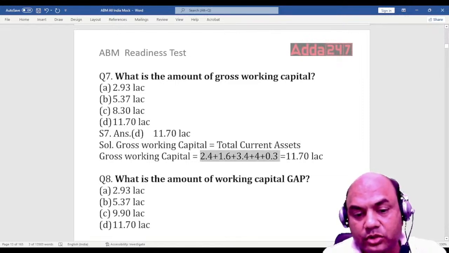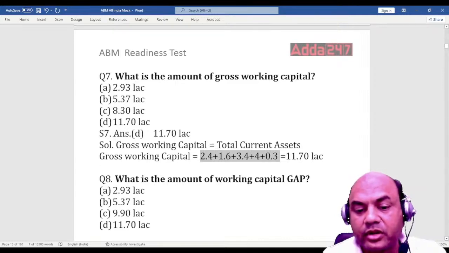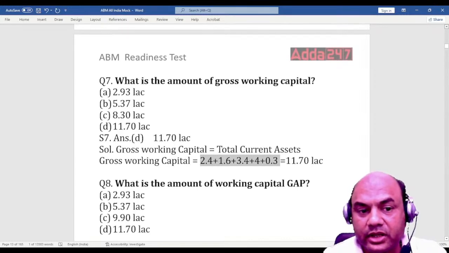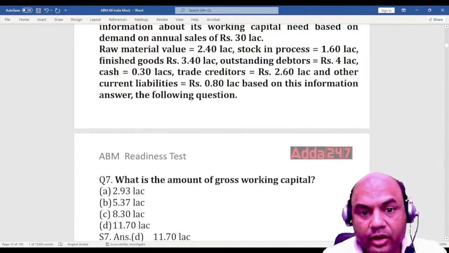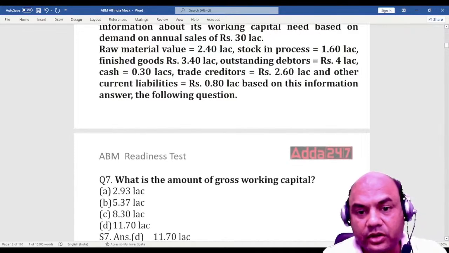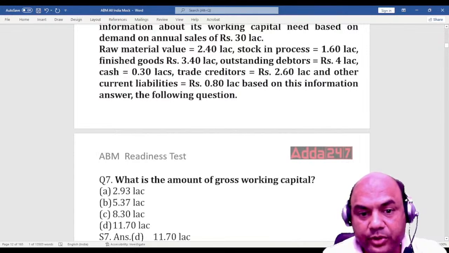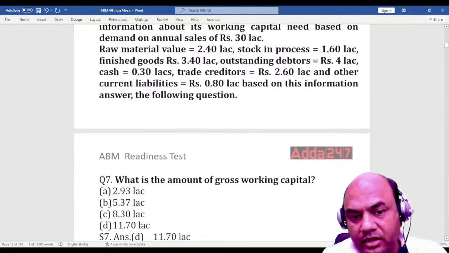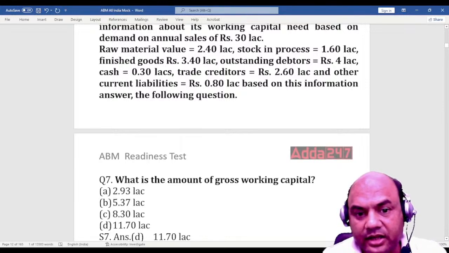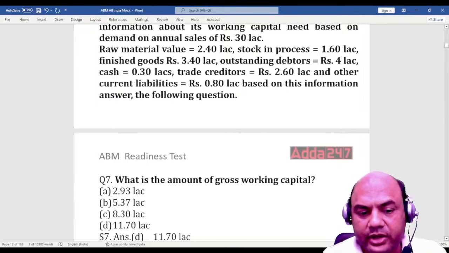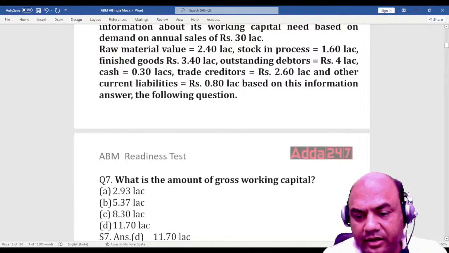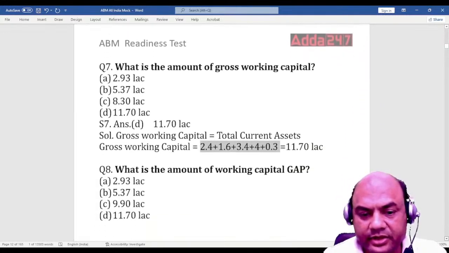Look at these figures. 2.4, 1.6, 3.4, 4 and 0.3 means what? What are these? 2.4 raw material, stock in progress 1.6, finished goods 3.4, outstanding debtors 4, cash 0.3. Creditors are not current assets, and other current liabilities, so forget it. Only 2.4, 1.6, 3.4, 4 and 0.3. If they are added, you'll get it as 11.7.